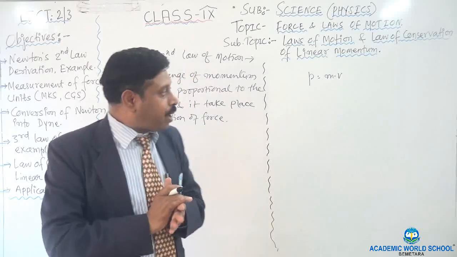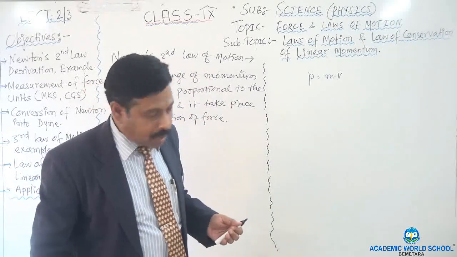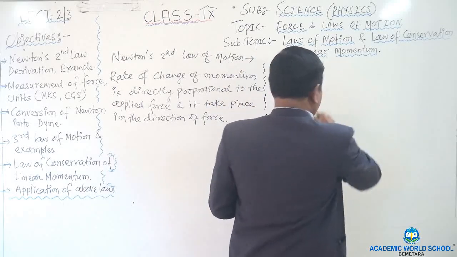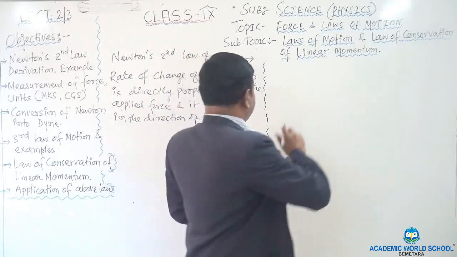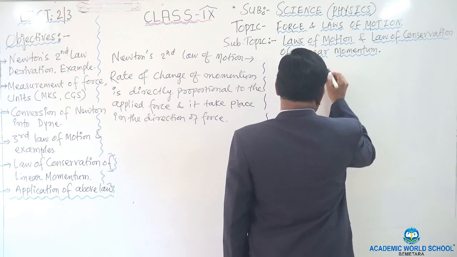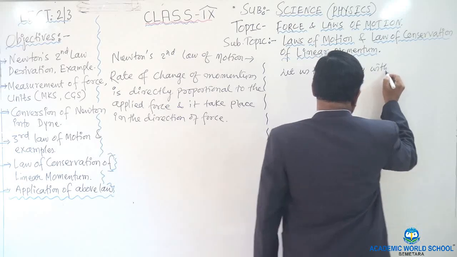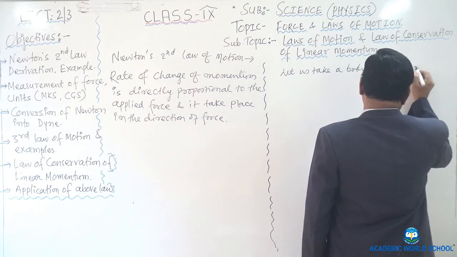First of all, you have to find out the rate of change of momentum. How to find it out? I am going to write it here. Please write with me. Let us take a body with mass m.